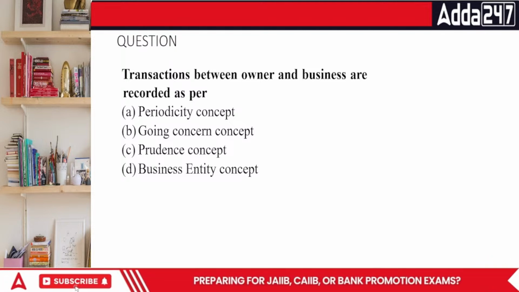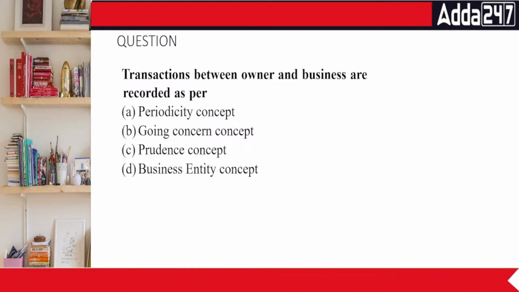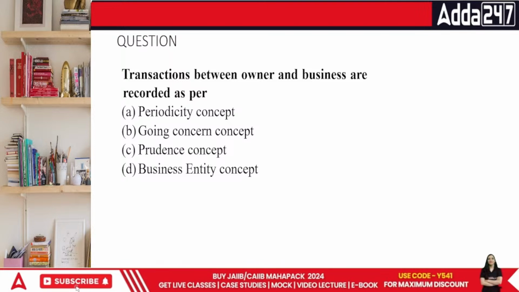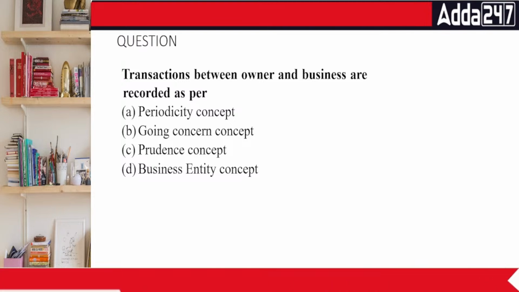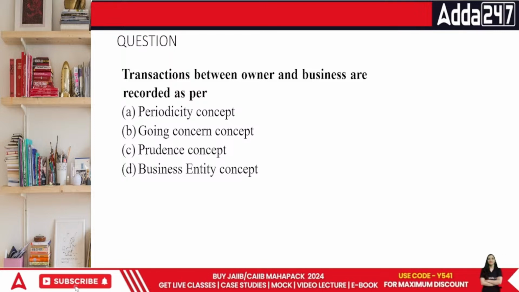Transactions between owner and the business are recorded as per. See, the owner and the business are not the same. That is why they talk about capital as the money that the business owes to someone else. Right? That is to be covered here. Transaction between owner and the business. That is called periodicity concept or going concern. Periodicity means record everything on a yearly basis.